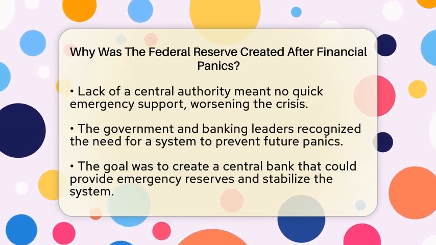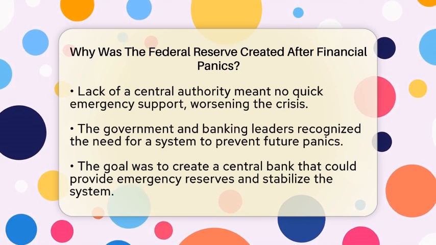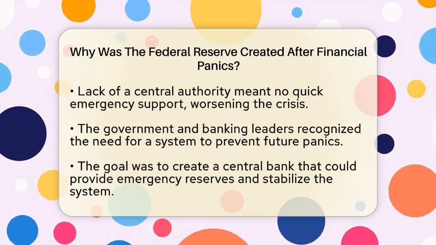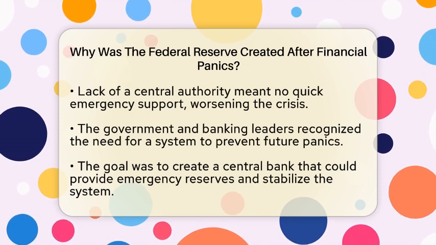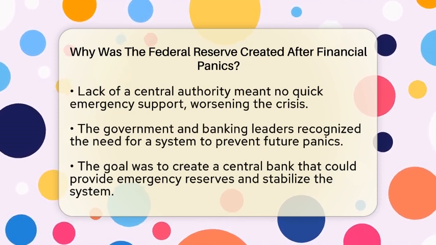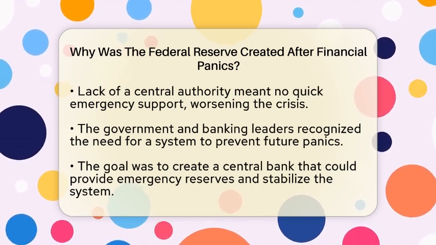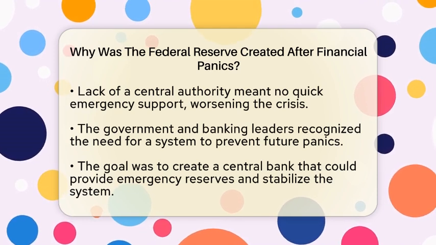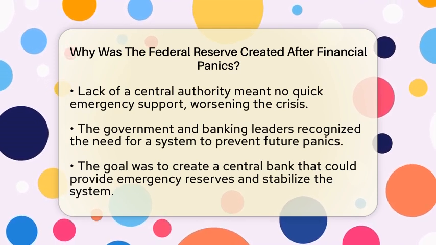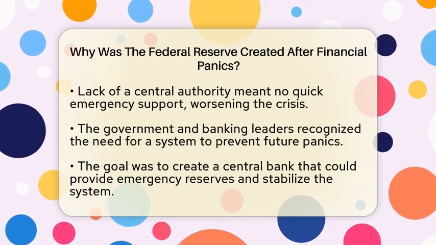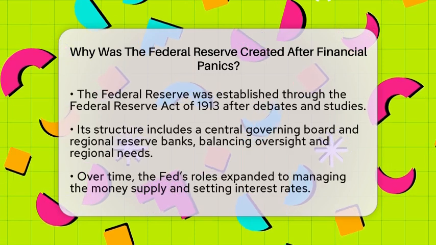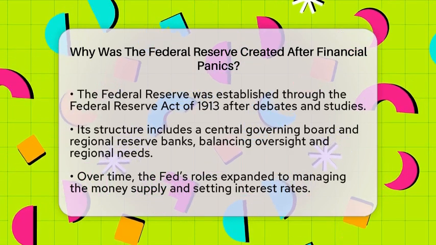The government and banking leaders realized they needed a better system. They wanted a way to prevent these panics from happening again. The idea was to create a central bank that could provide emergency reserves to banks in trouble. This would help stop bank runs and keep the financial system stable. They also wanted a currency that could expand or shrink depending on the economy's needs, making the system more flexible.